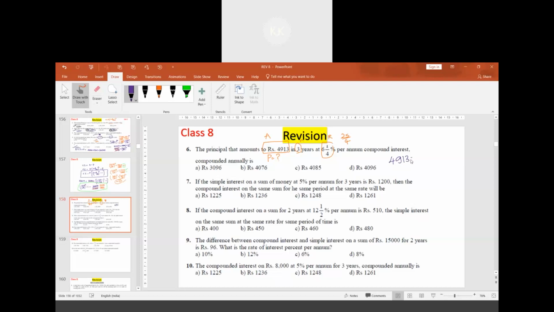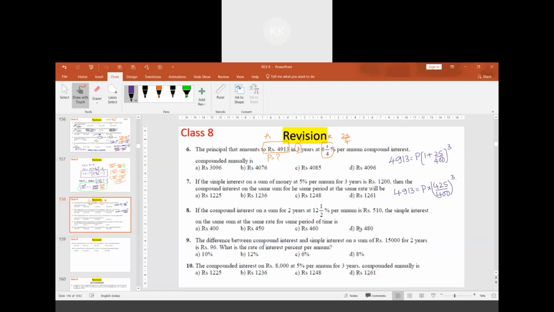Suppose if you are using the formula, 4913 should be equated to P into 1 plus R, which is 25 by 4 divided by 100. I can write it as 25 by 400 to the power 3. This LCM is 400, so 425 we get. So 4913 will be equal to P into 425 divided by 400 whole cube.